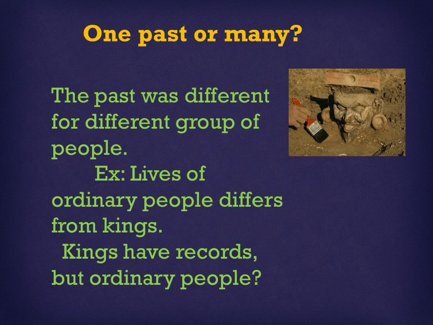One past or many. The past was different for different groups of people. For example, the lives of ordinary people differ from those of kings. Kings have records, but what about ordinary people?